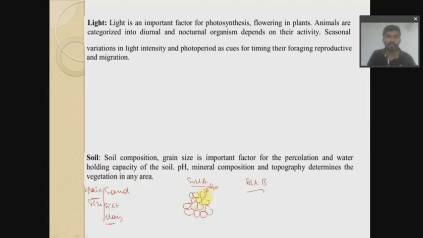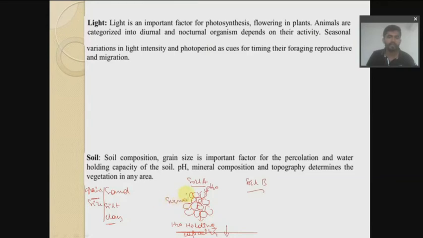That water will move through this and reach down very fast. So the water holding capacity would be very less. In case of soil B, think that we have only sand.